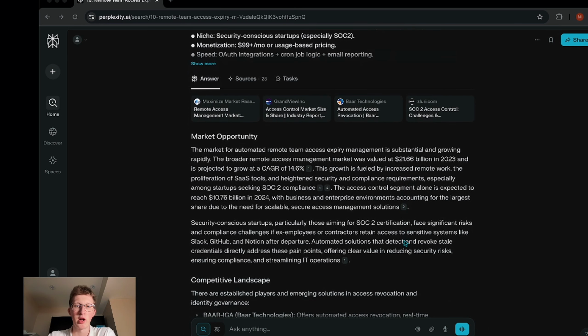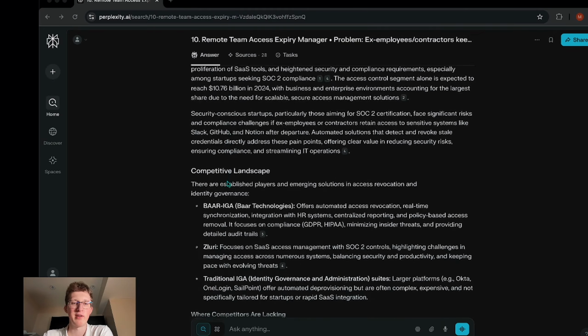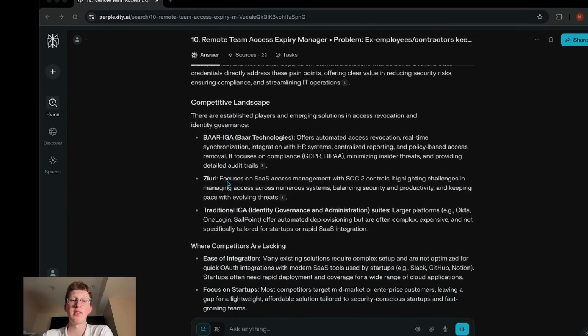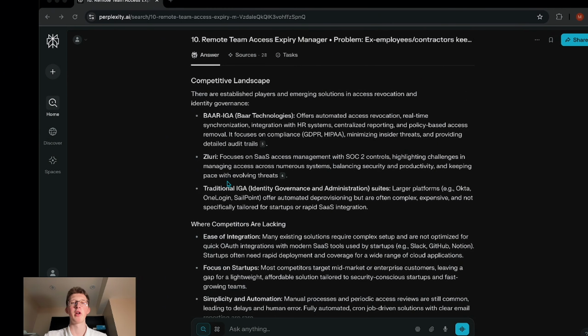Here we see our market opportunity. We see a compounding annual growth rate of 14.6%, which shows that this industry is increasing year over year, which is obviously great for any kind of startup looking to enter the scene. And 10.76 billion in 2024, which is pretty significant. And what's important here is it gives us a competitive landscape. Now, if you're serious about starting this idea, you really want to look into these companies.